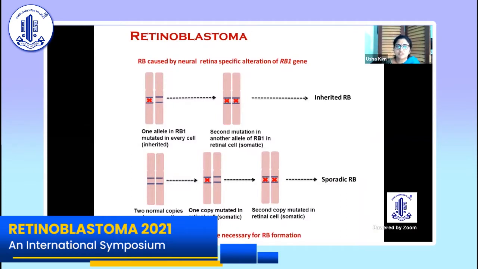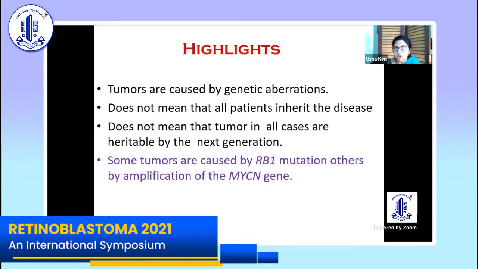Retinoblastoma is caused by the neural retina specific alteration of the RB1 gene, and inactivation of both the alleles is necessary for retinoblastoma formation. That is, the retinoblastoma tumors are caused by genetic aberrations, but that does not mean that all patients inherit the disease, and does not mean that tumors in all cases are heritable by the next generation. Some tumors are caused by RB1 mutation, others by amplification of the MYCN gene. This is introducing you to all the terminologies in genetics.